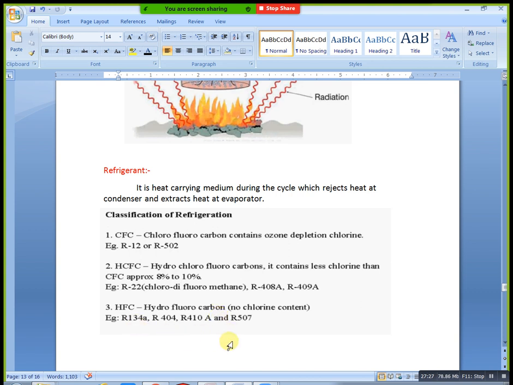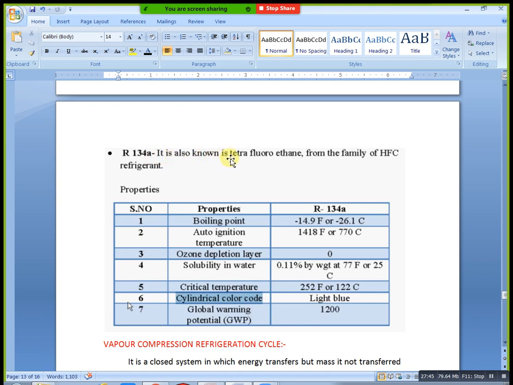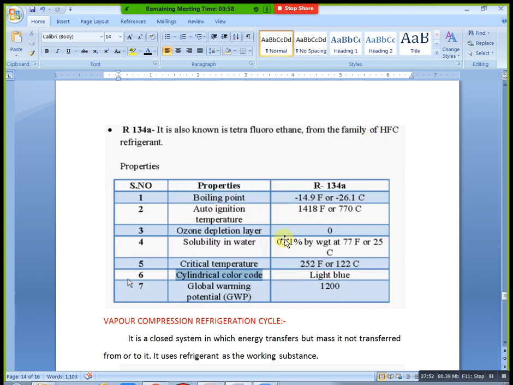R134A. If you want properties, you can see this is 134, tetrafluoroethane, from the HFC refrigerant family. You can get all properties from this table. This is only an example. Here we have serial number, properties, refrigerant ID meaning your name code 134A. You can see the boiling point and the auto ignition point temperature. Next, ozone depletion layer is 0.